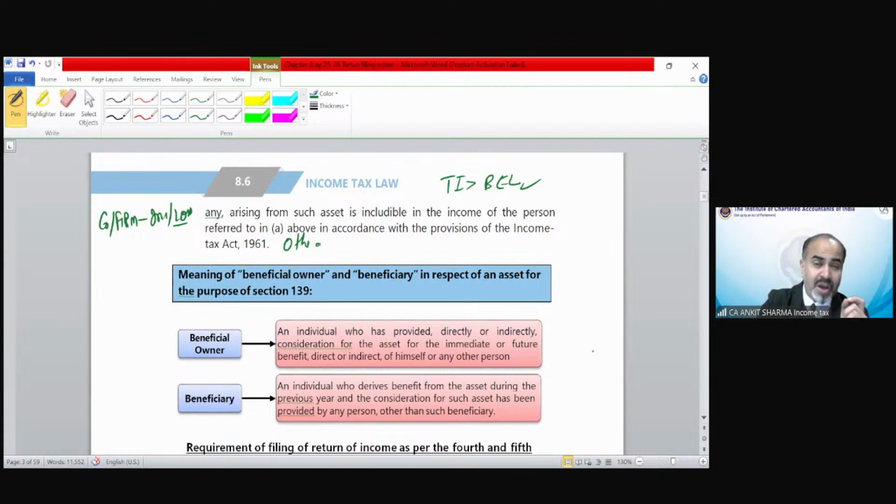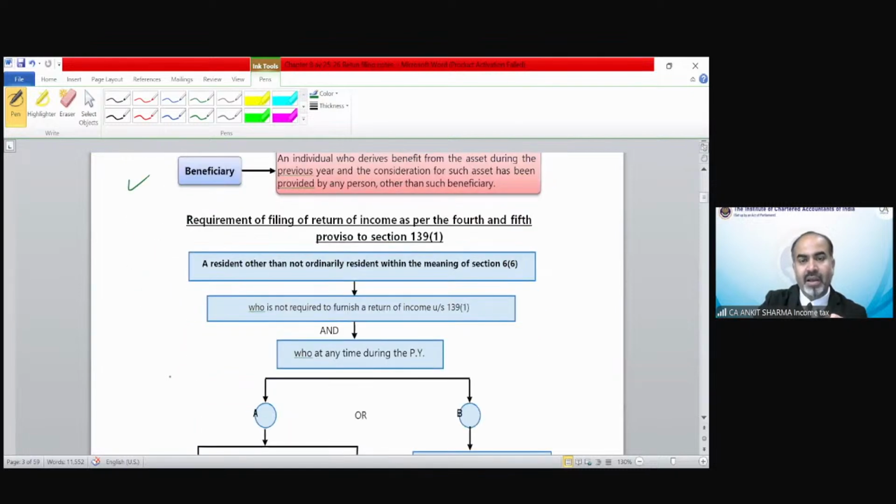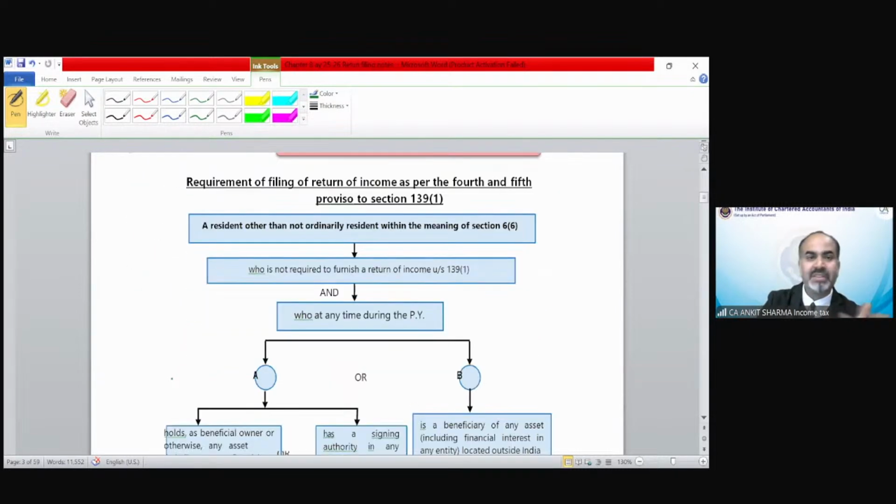Now, if you are a resident and ordinary resident and do not satisfy the above conditions, then you also have to file your income tax return if you are a beneficial owner outside India of any asset or have a signing authority, or you are a beneficiary of any asset outside India. The definitions of beneficial owner and beneficiary have been specified here. Again, all the provisions we discussed have been summarized here in a very specific, wonderfully drafted format.